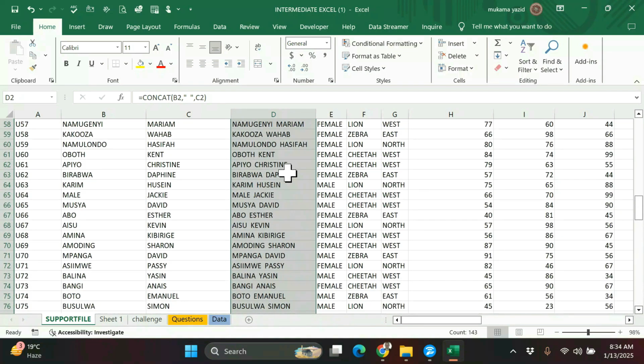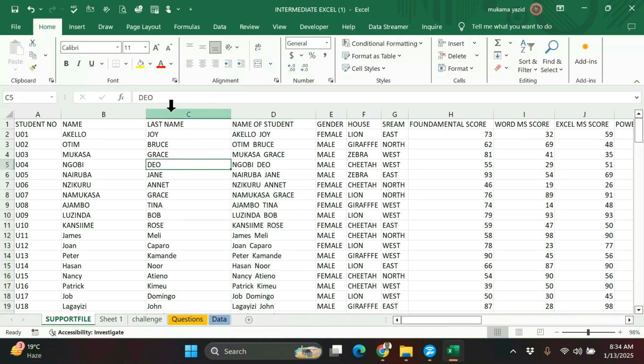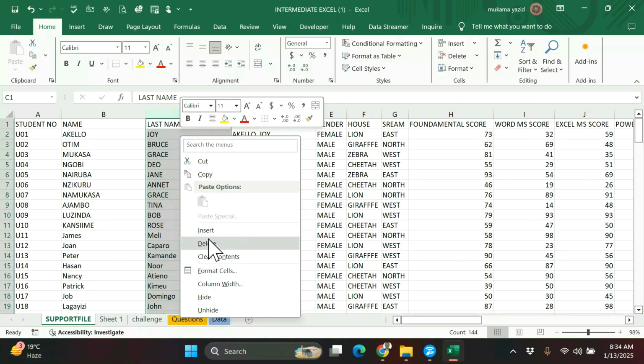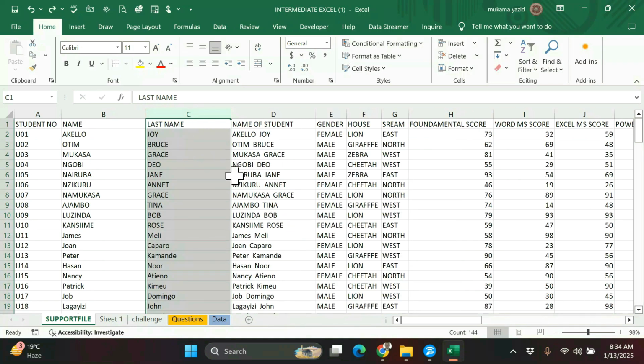From there we want to come up with only this one. We don't want this one, we don't want this one. So what are we going to do? We are going to delete them, but before deleting, remember we have used them to calculate this one. The moment you tamper with them, you get what we call a reference error, which means you have deleted what you have used to calculate. Let us try to see. If I delete this one, you can see this one becomes an error. So let us undo that. That one will not work.